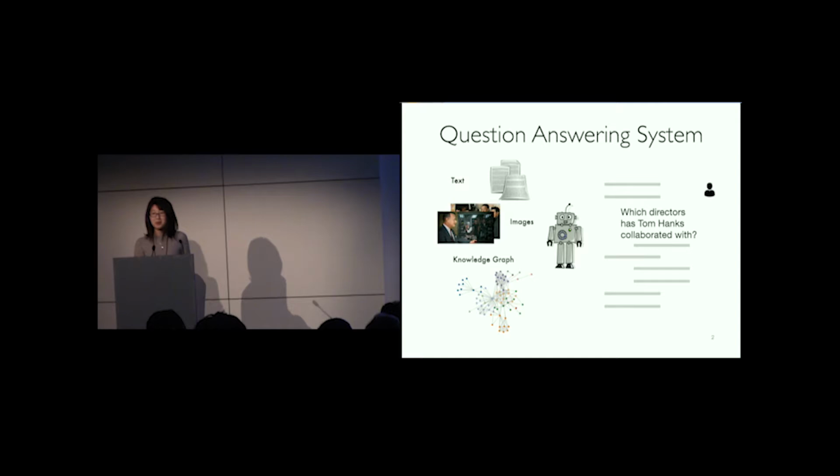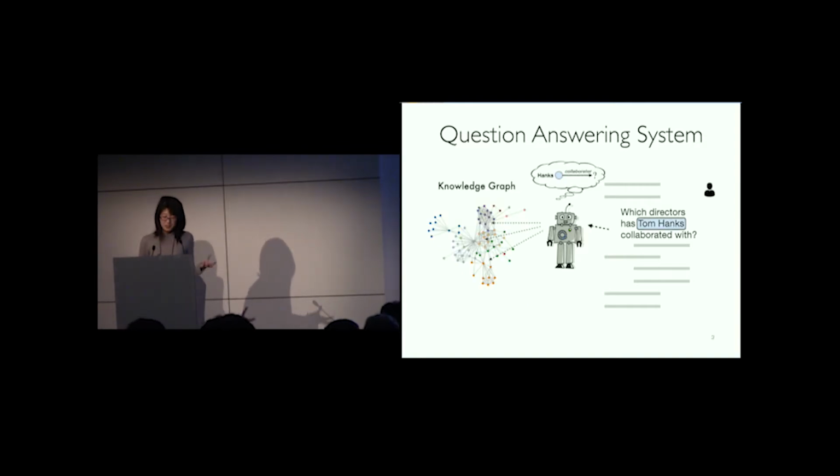What motivates this work is that we believe in the future, question answering is going to be the dominant way for people to interact with their computing devices. Computers have access to different types of resources to answer these questions, such as text, images, knowledge graphs, etc. Among these, knowledge graphs are especially useful to model relations between entities among a certain domain, and also perform automatic logical reasoning on top of those.